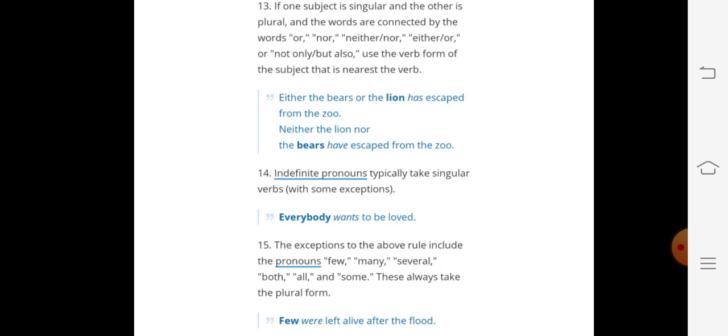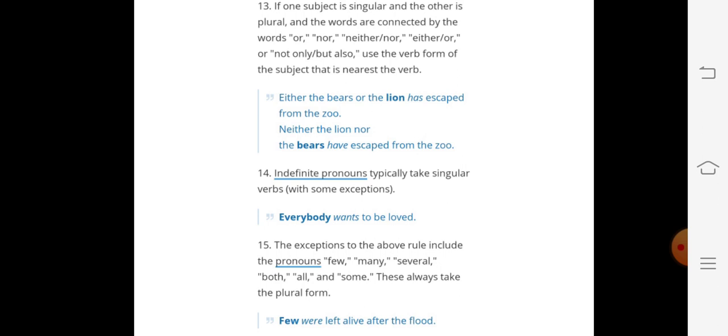Here we see, although different subjects are given, the nearest subject is lion. Two subjects are given, bears is plural, lion is singular. But the nearest to the verb is lion, and that's why we are using has. So in either or, neither nor, if one subject is singular and another is plural, then we have to use the verb according to the nearest subject.